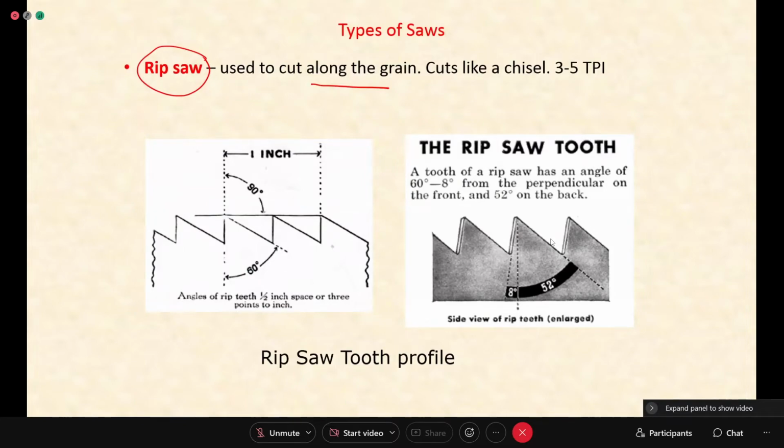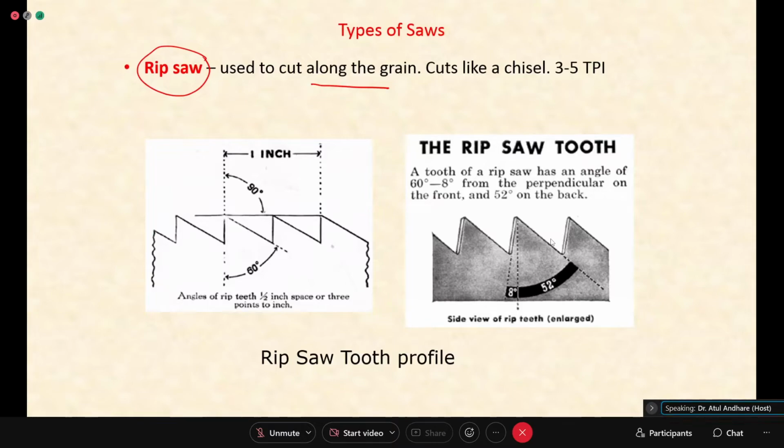So now along the grain means if any wood plank you take or wooden piece you take, grains are oriented in certain direction. The fibers or grain is oriented in one direction.